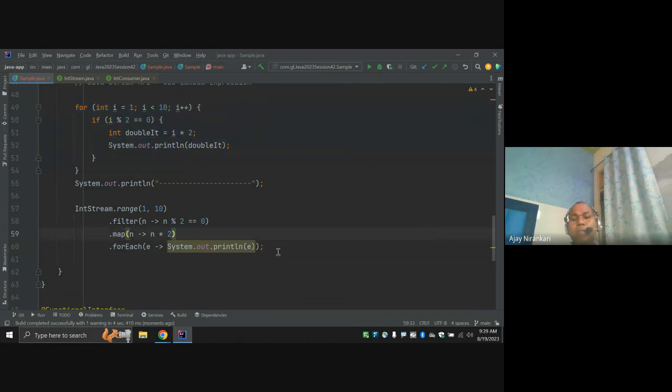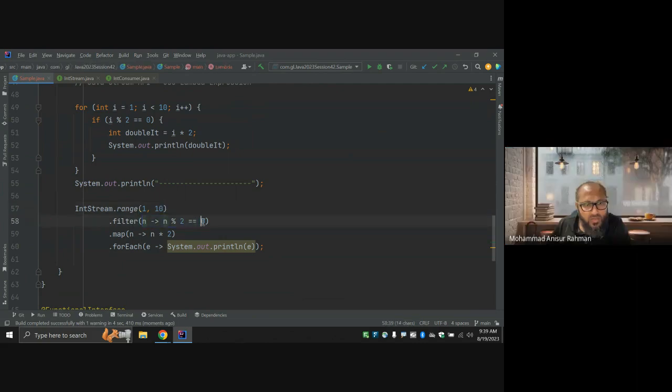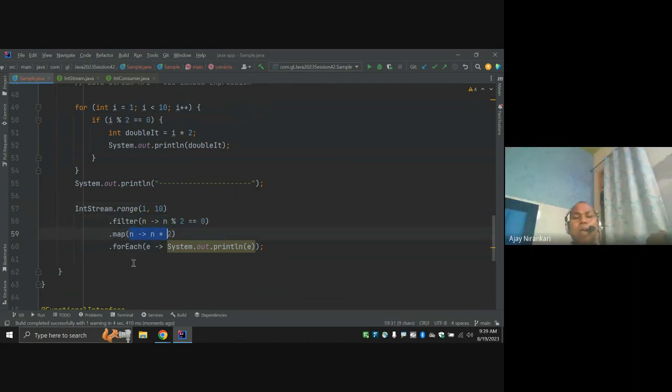Same, I am writing this way. Here I am saying I have integer numbers in range 1 to 10. Just filter those numbers that are even numbers and double it, and call the print on all of them.